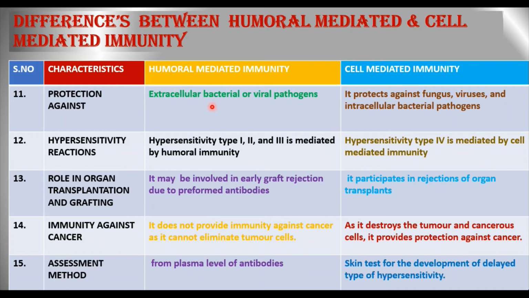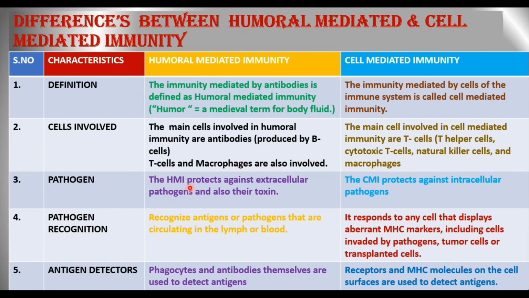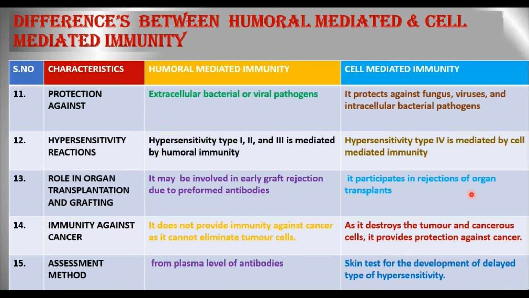Then moving to humoral mediated immunity, it protects against extracellular bacterial and viral pathogens. Whereas cell mediated immunity is going to protect against fungus, virus, and intracellular bacterial pathogens. So this is what we discussed in the previous point. Here they fight against extracellular pathogens and the cell mediated is intracellular.